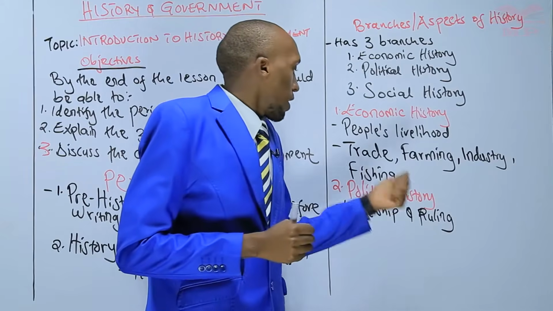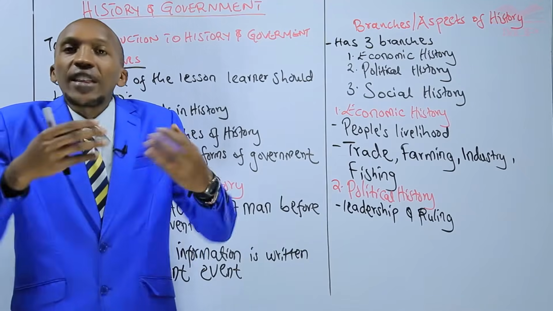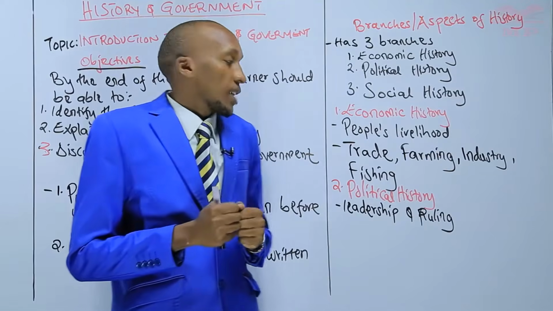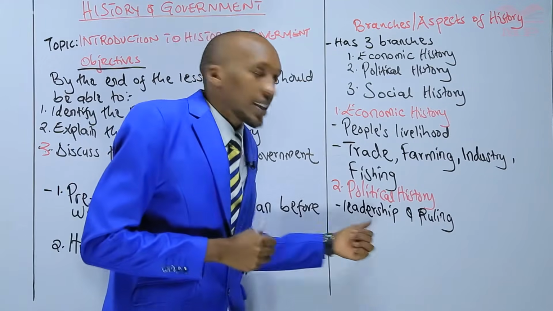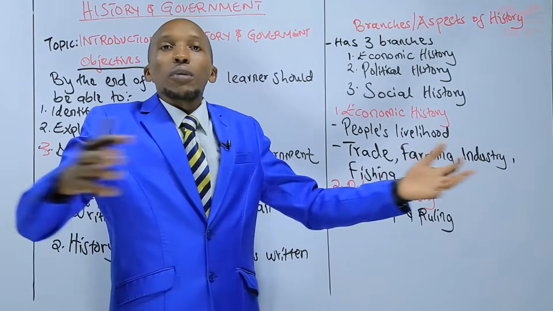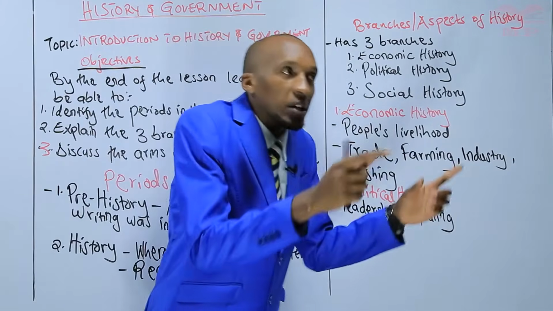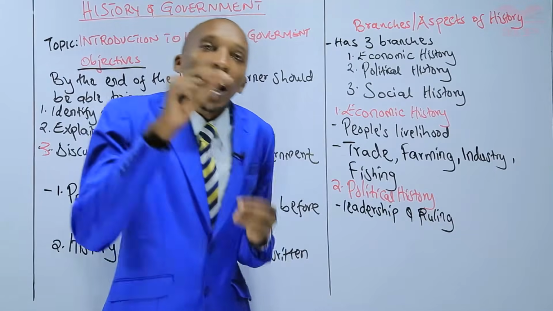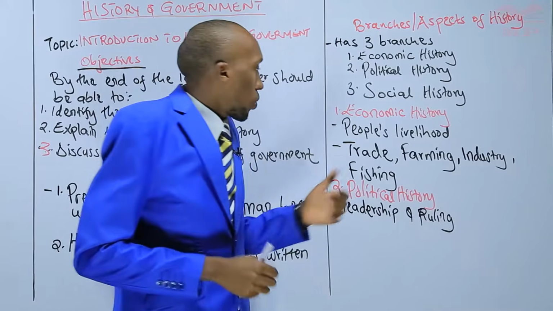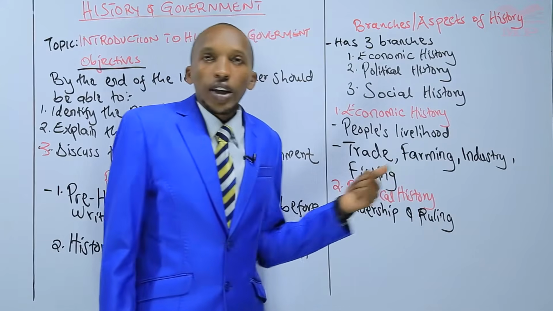That is political history. So it has to do with what are the rules and regulations that govern that group of people that are being studied at that time. So it has to do with leadership and rulership. How do people exercise control? Is everybody involved in making decisions? Or do we have a specific person who makes decisions on behalf of the group? Or the group comes together to make a decision on what they are going to do. That is what we refer to as political history.